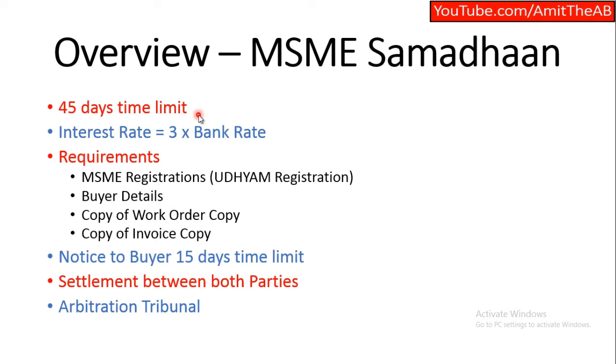Now, if in any case the MSME is unable to realize that payment, then the MSME can file a complaint and involve the government to help get that money. Second thing, post 45 days, if there is a delay, then the MSME has the option to earn interest on the payment, and that interest rate would be 3 times the bank rate. So it's huge interest, right?